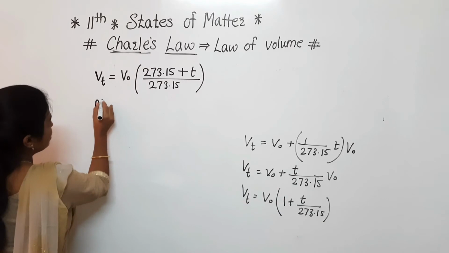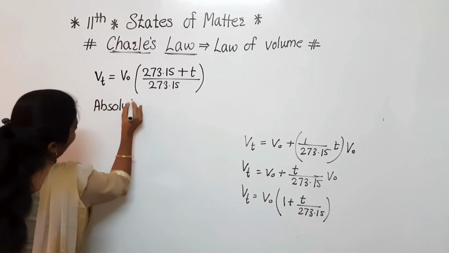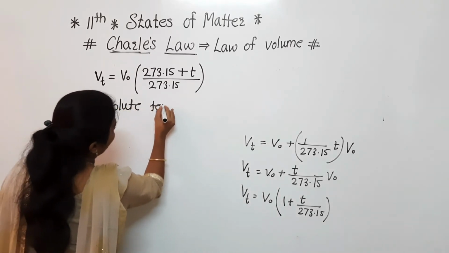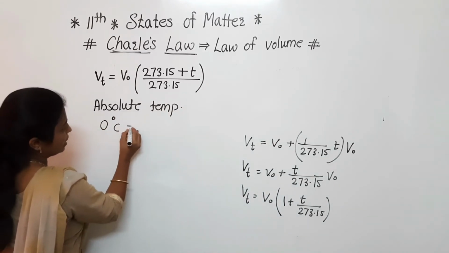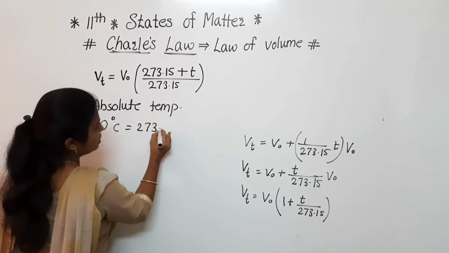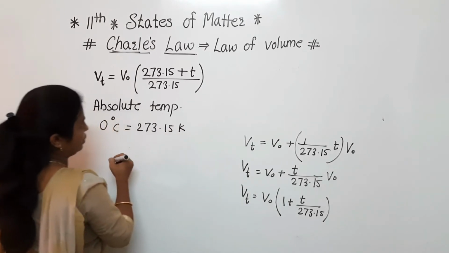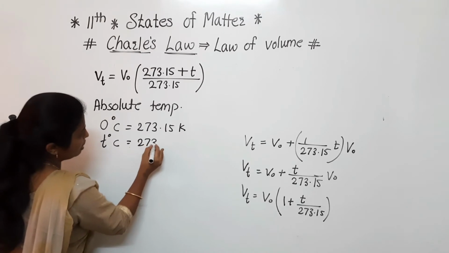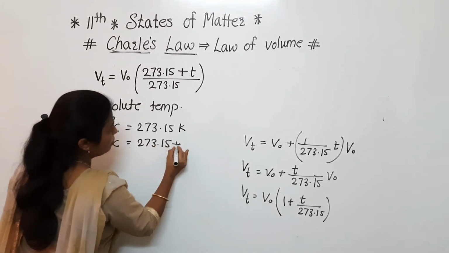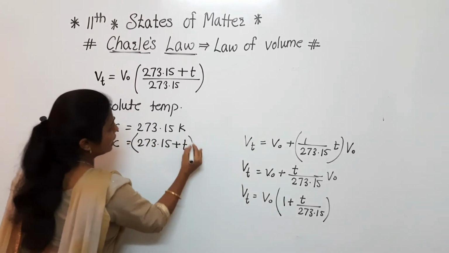Now if we consider the absolute temperature, we are going to convert it. As we know, 0 degree Celsius is nothing but 273.15 Kelvin. At t degree Celsius it is 273.15 plus t, that is the Kelvin term.